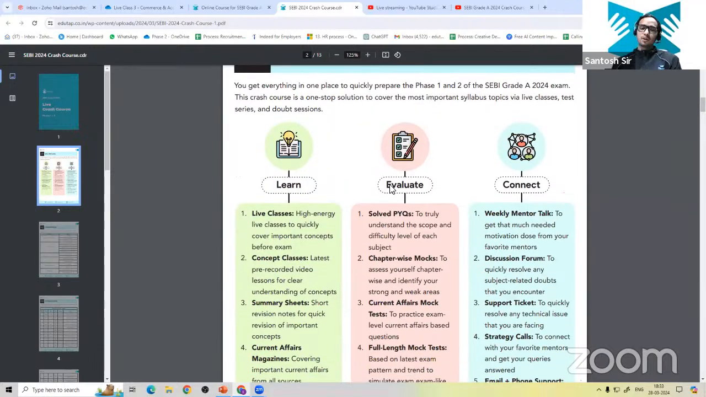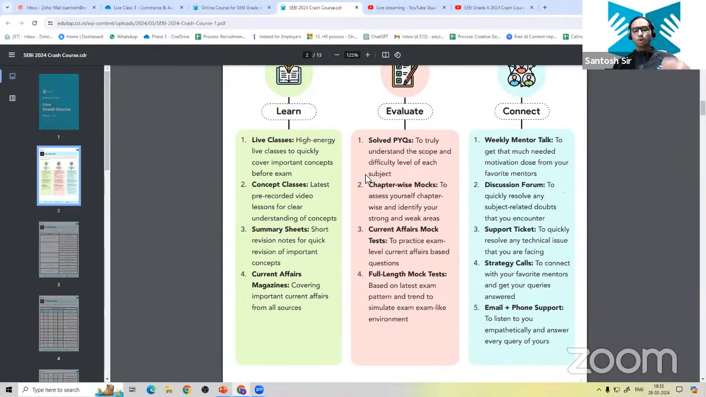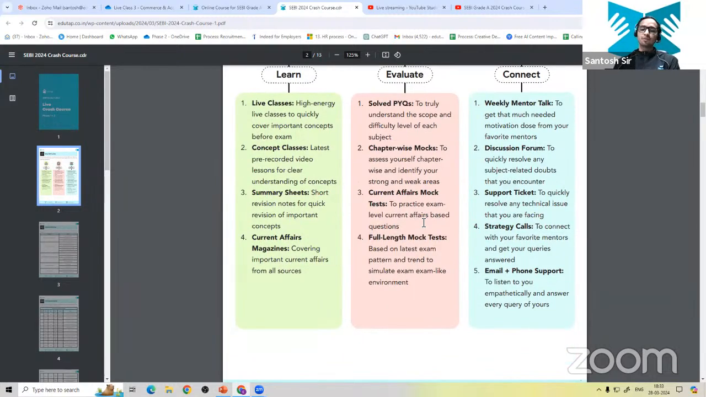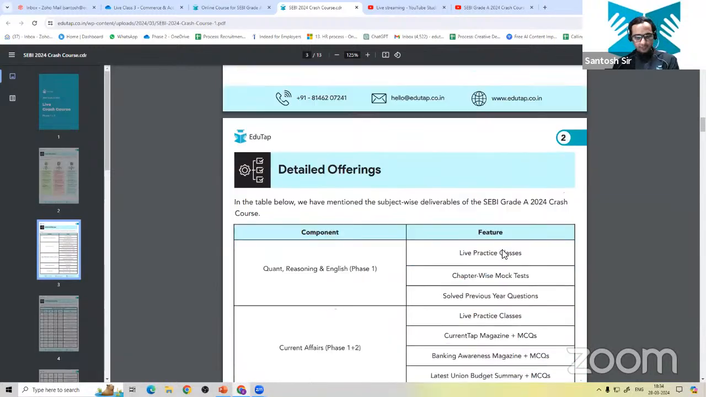So what are you going to get in this particular crash course? First of all, you are going to learn all the concepts. Then you are going to evaluate yourself through the solved PYQs and the chapter wise mock tests, current affairs mock tests, and the full length mock tests as well. You can also connect with us for mentor talks and through the discussion forum to ask your queries or doubts, right? You can also raise a support ticket, or have a strategy call with the super mentors or the mentors, right?